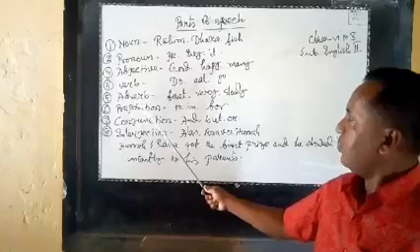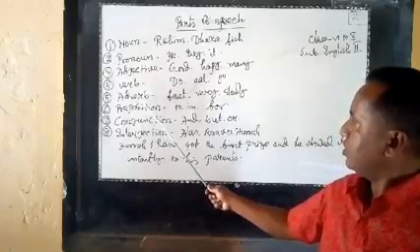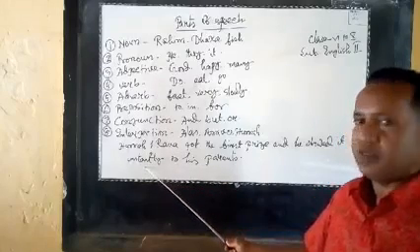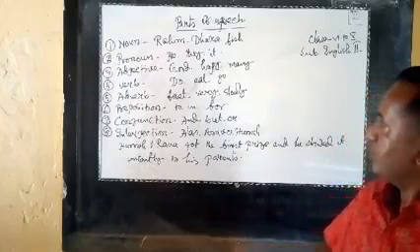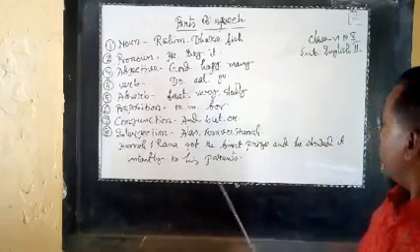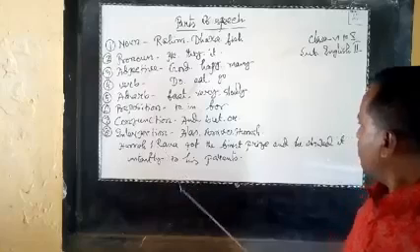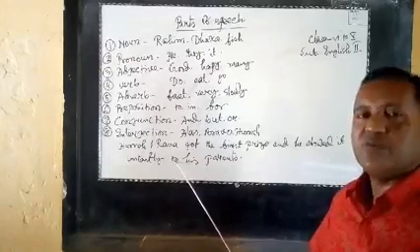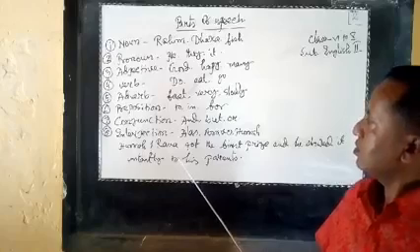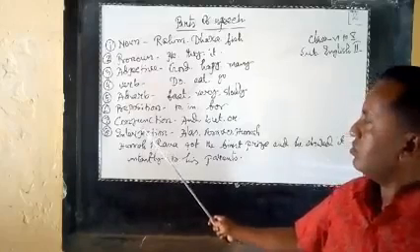Next, adverb. What is adverb? Instantly. It is an adverb. Next, preposition. What is preposition? To is a preposition. Next, conjunction.